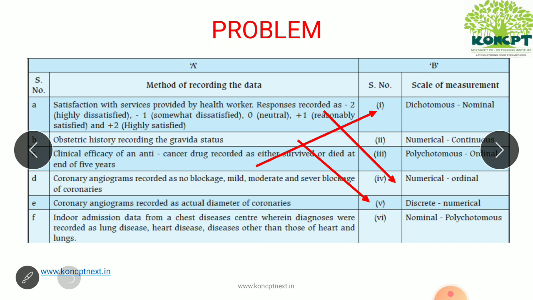Next is coronary angiograms recorded as no blockage, mild, moderate, severe. We talked about it just now, that is polychotomous ordinal. Coronary angiograms recorded as actual diameter of the coronaries. So it is continuous. We can give even the decimal values. Numerical continuous. And lastly, indoor admission data of the chest diseases. Diagnosis were recorded as either lung disease, heart disease, etc. It is nominal polychotomous.